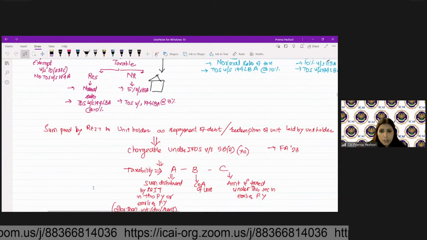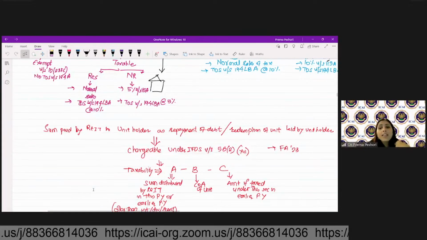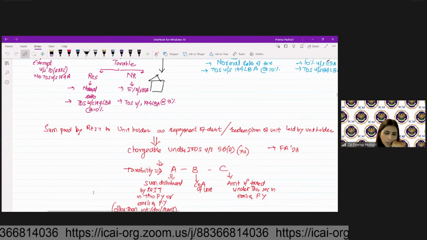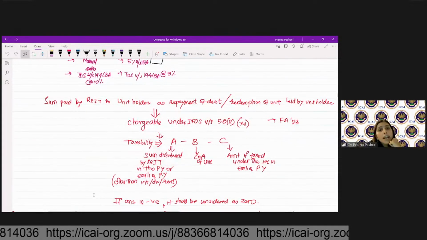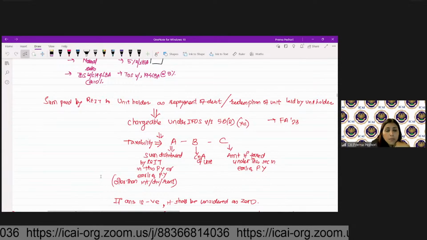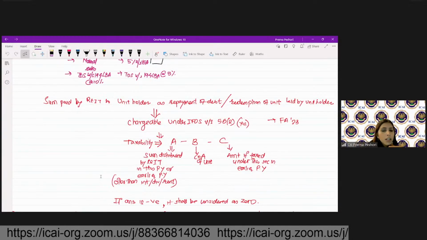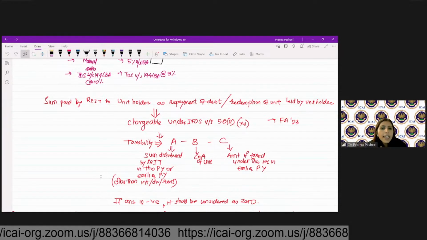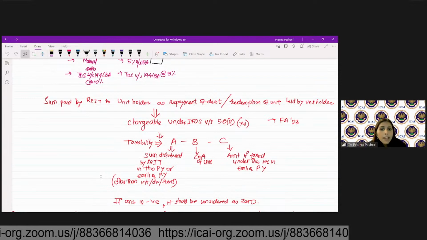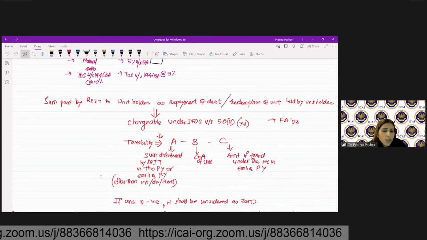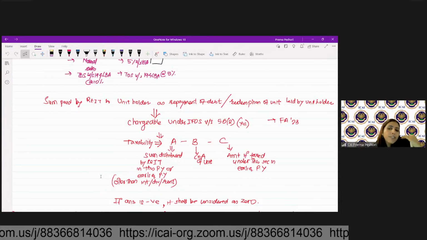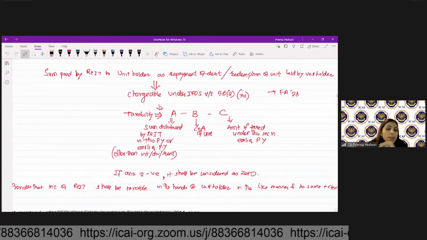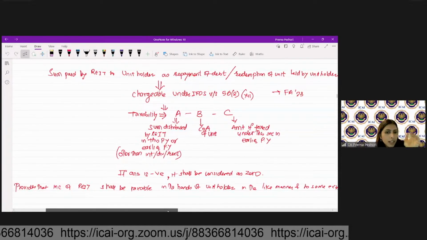Now, sum paid by REIT to unit holder as the repayment of debt or redemption of unit by unit holder, then it will be chargeable in the hands of the unit holder under 56(2)(xii) under the head income from other sources. And what will be the taxability? It will be A minus B minus C. A is the sum distributed by REIT, B is the cost of acquisition of the unit, and C is the amount of tax under this section in any earlier previous year. If answer is negative, it will be 0. It will not be a loss situation in that case.